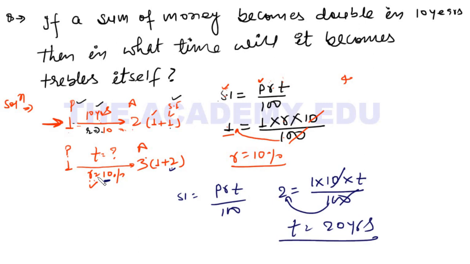Got it? Why here do I find the rate of interest? So that I use this rate of interest to find T. Suppose I don't have this 10% rate, so it would be R into T. So I can't find R and T, two variables, at a time. That's why we got R from here, put R here, and we got the time. Okay, move to the next question.